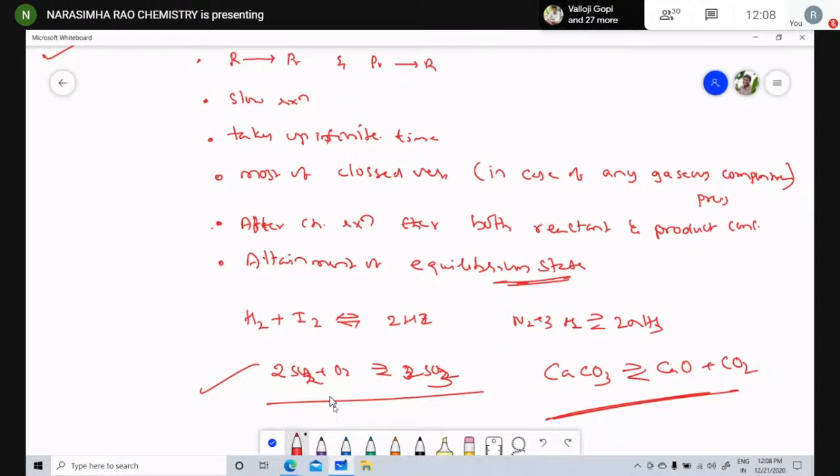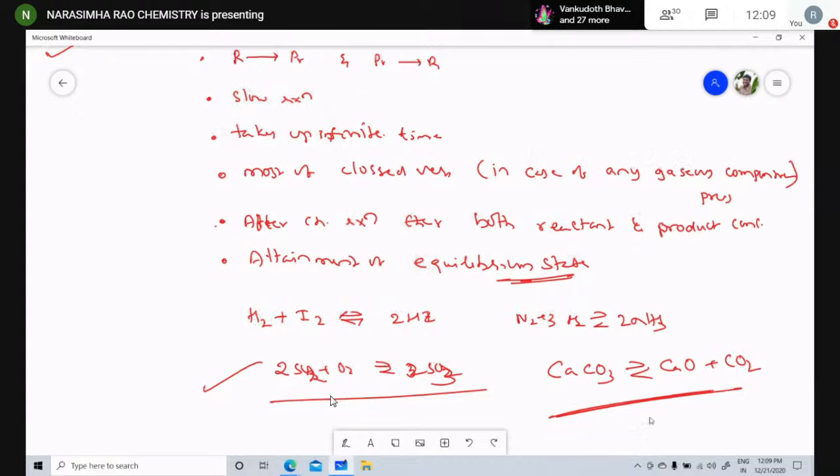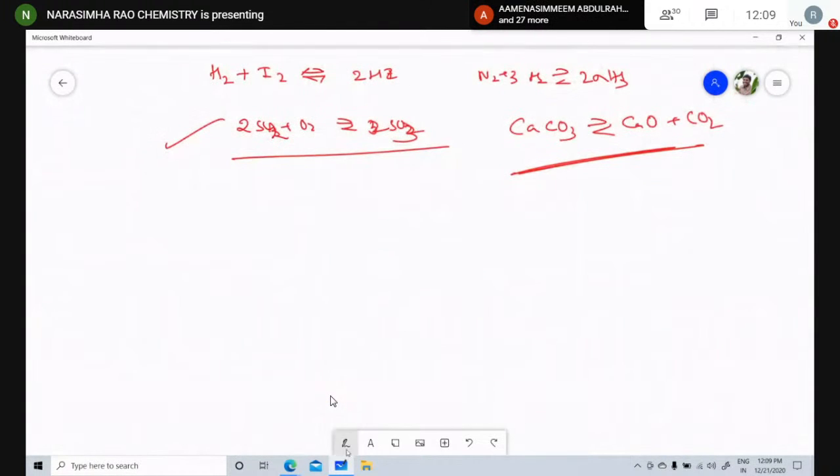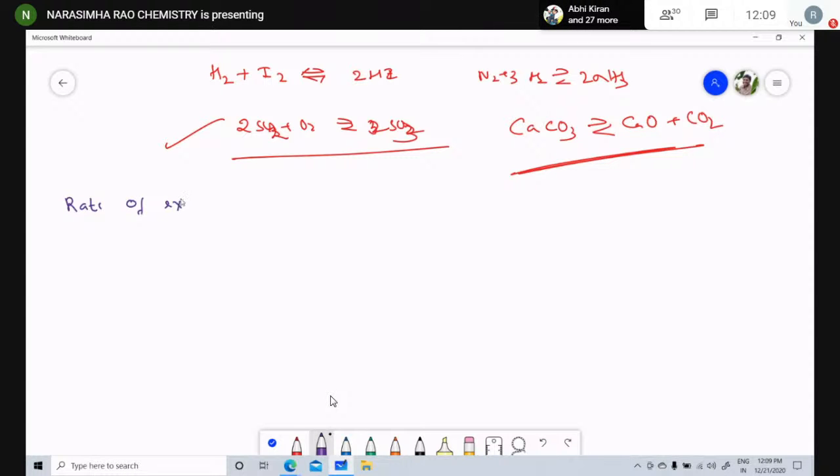Children, it's clear now? Clear, sir. Yes, sir. Now, what is the rate of reaction? Let me discuss now. Rate of reaction is nothing but speed of reaction or velocity of reaction.